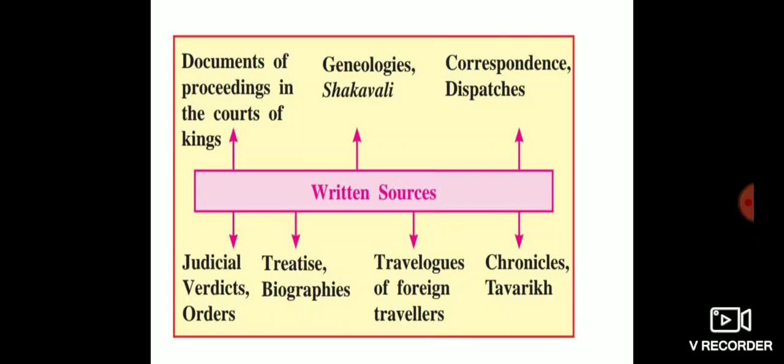Suppose Shivaji Maharaj was born in 1630. So after many years, the Bakhar on Shivaji Maharaj was written. Suppose it is in 1830, which means 200 years after the birth of Shivaji Maharaj, that Bakhar was written by someone. Understood? So it was written later.